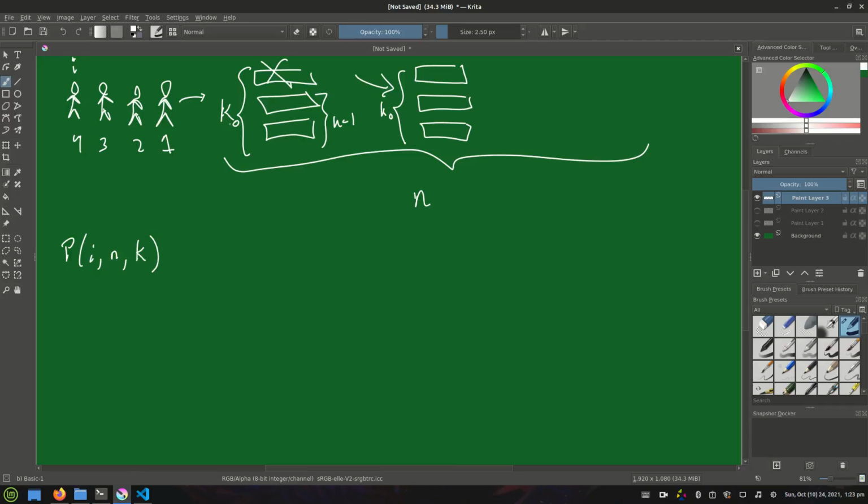Initially, k is equal to k-naught, but as we make a decision, for instance, the first person that gets something wrong, now we're using k-naught minus 1. And if someone gets another wrong answer on the same decision point, then it'll be k-naught minus 2. So we just need to keep track of that number as we go down. So this is basically looking at player i, given there are n decision points, which are groups of bridges, and at the current decision point, there are k options, or k bridges, remaining.